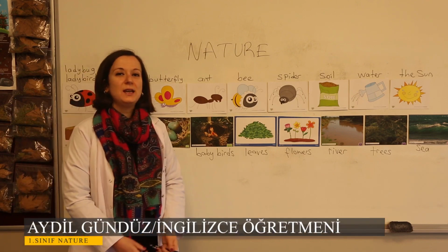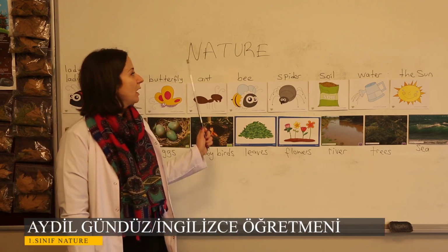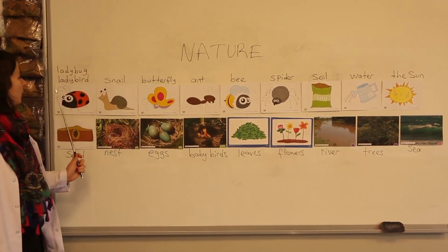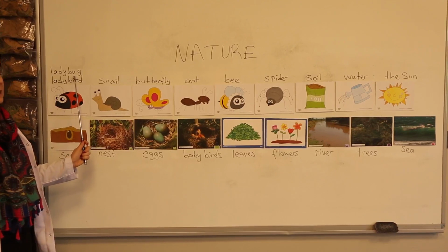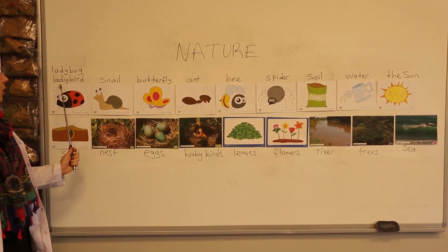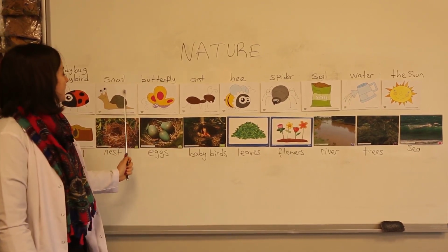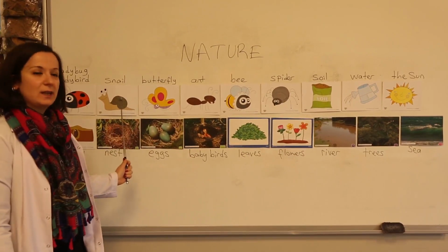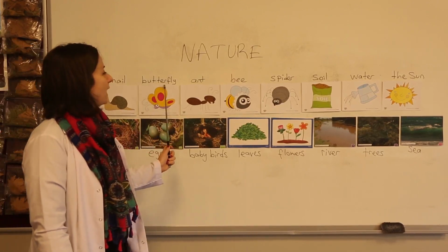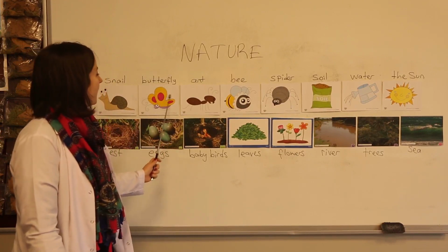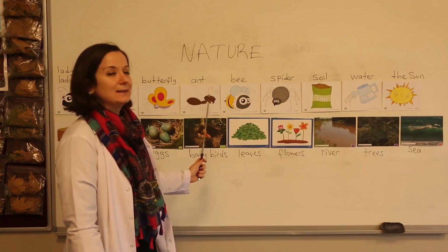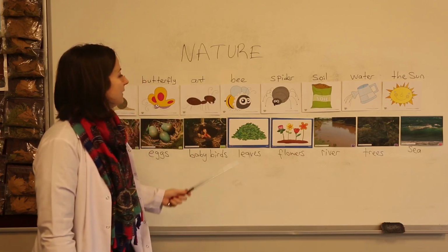Hello everybody, today we will learn some words about nature and insects. Okay, let's start. What is this? It's a ladybug or it's a ladybird, okay? What is this? It's a snail. What is this? It's a butterfly. What is this? It's an ant.